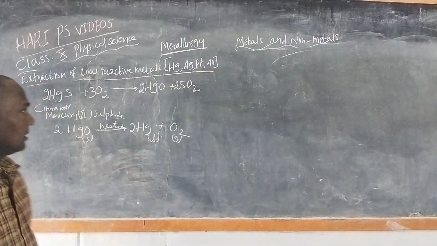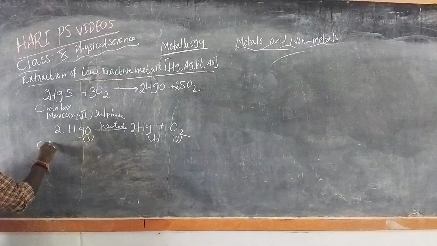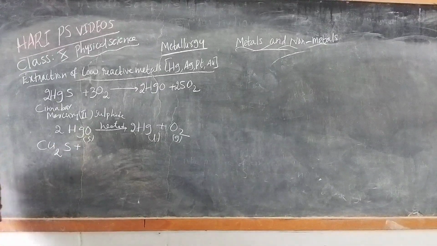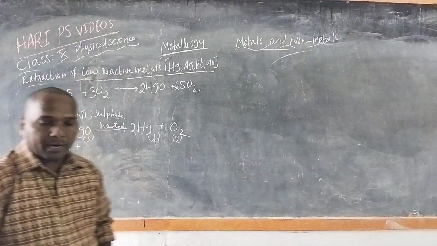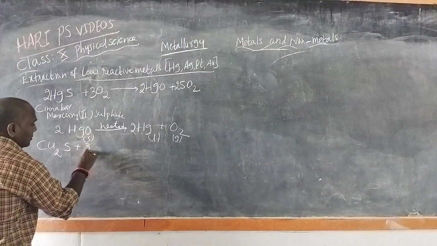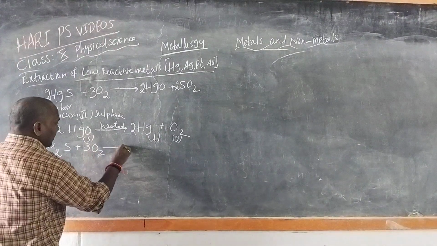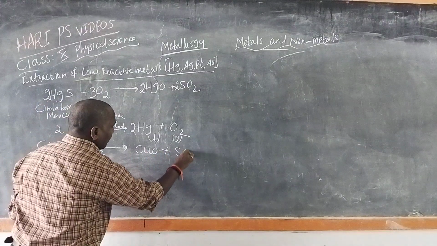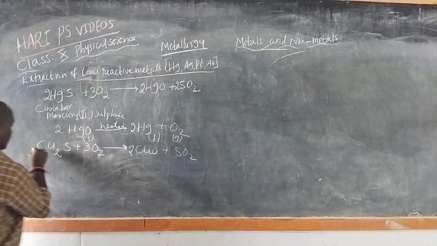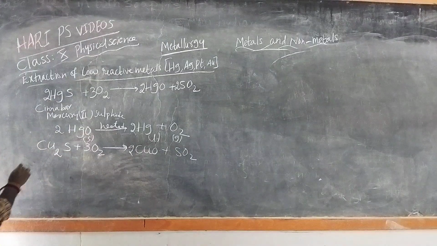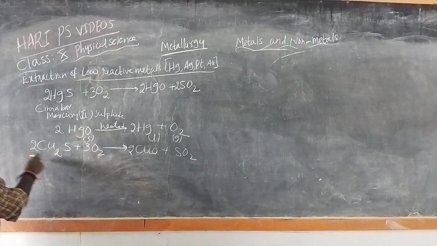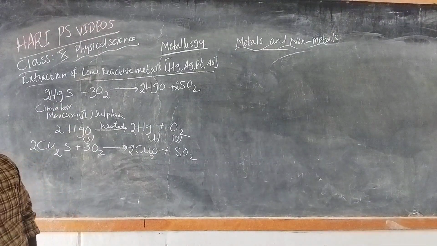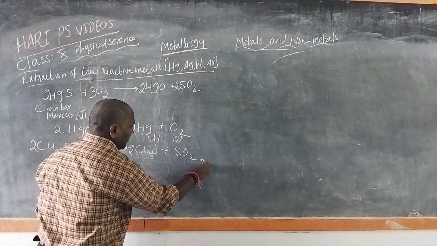Similarly, copper. Cu2S in the presence of oxygen undergoes partial roasting, which we already discussed. 2Cu2S plus 3O2 are strongly heated, so we get 2Cu2O plus 2SO2, sulfur dioxide gas being formed.